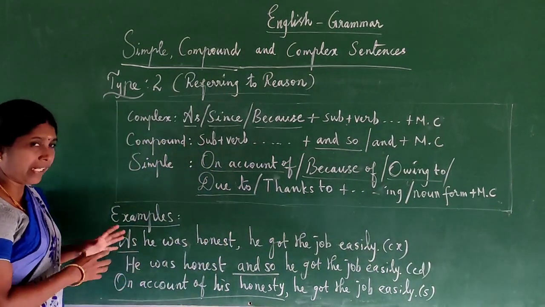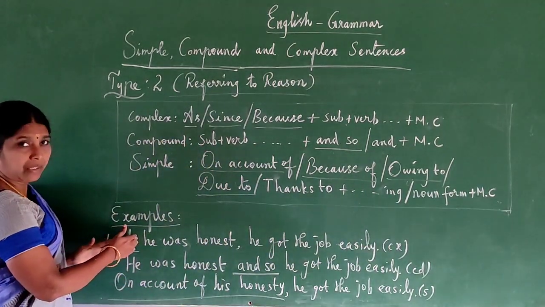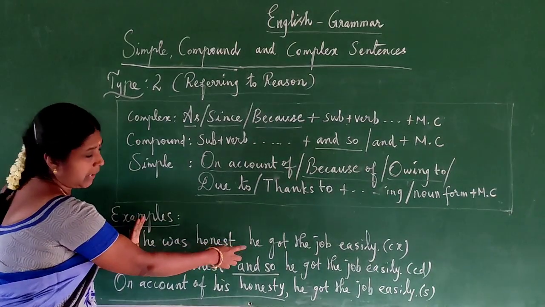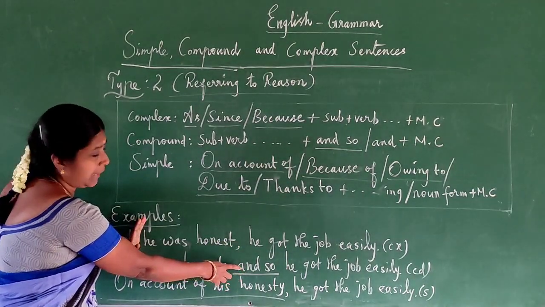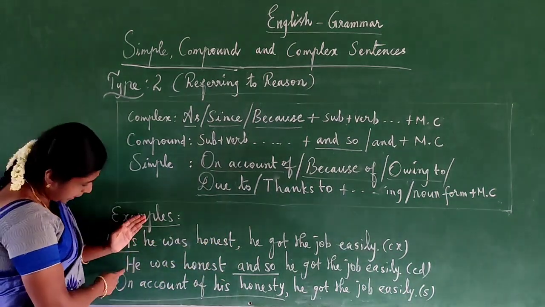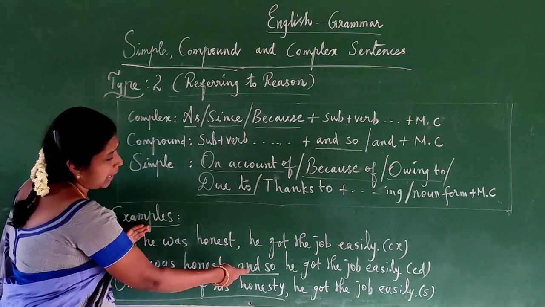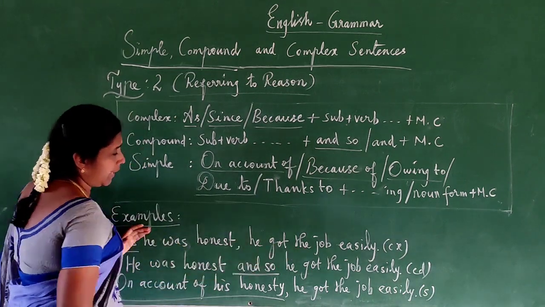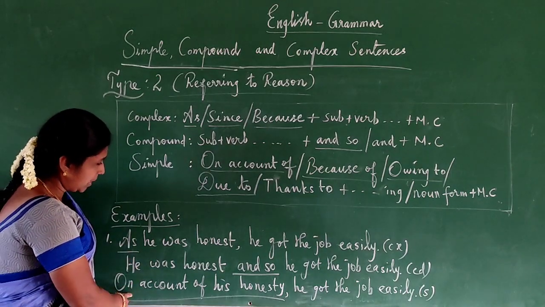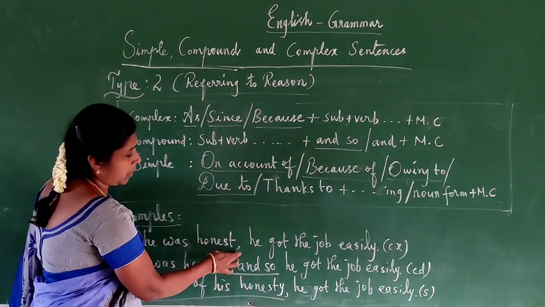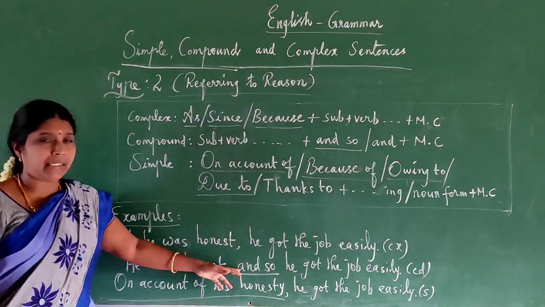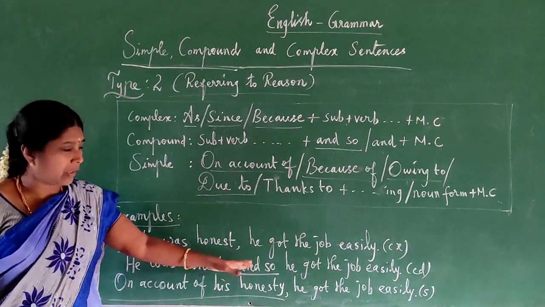Next one, compound, very easy. Just remove this word as, then we will get two sentences. In between two sentences, we have to write the connective word and so, then we will get a compound sentence. See this: he was honest and so he got the job easily. Now also you should note down one thing: in complex and simple sentences, after writing this put a comma. Here for compound no need, because two sentences are connected by the conjunction word and so.